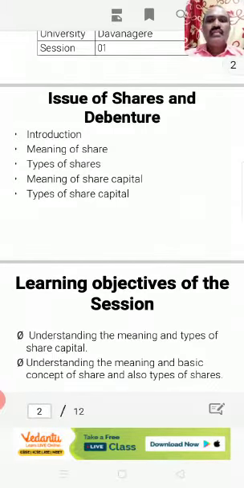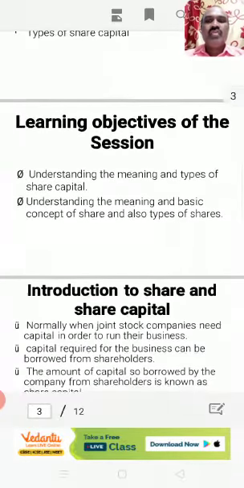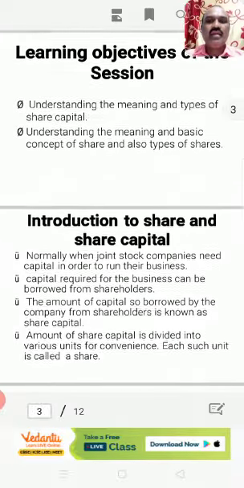To move to the next slide, this slide is going to show you the learning objectives of this session. The objective is to make you understand the meaning and types of share capital as well as shares. The next objective is understanding the meaning and basic concept of shares and also types of shares. To move with the first important concept, that is introduction to share and share capital.